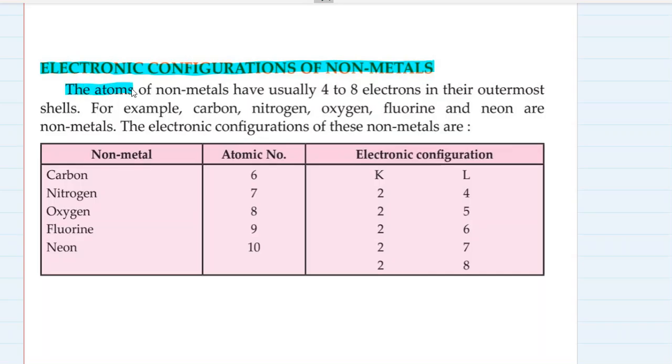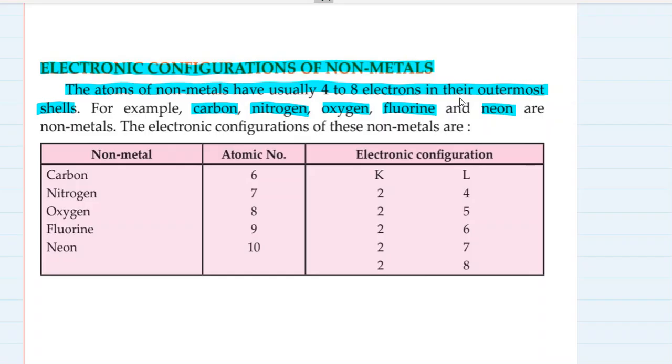The atoms of non-metals have usually 4 to 8 electrons in their outermost shells. For example, carbon, nitrogen, oxygen, fluorine, neon. Neon is also a non-metal. Generally when we talk about non-metals, we don't consider noble gases. But here they have considered noble gases because the elements which are not metals are in the category of non-metals.